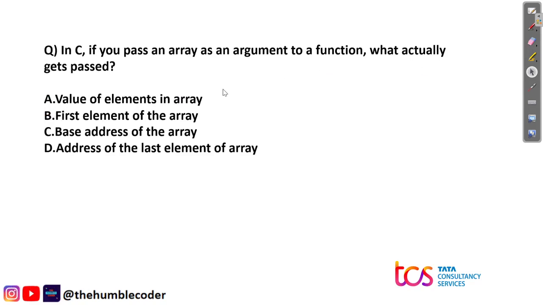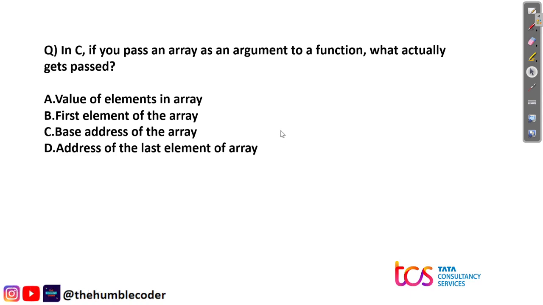So the next question is, in C, if you pass an array as an argument to a function, what actually gets passed? Okay, so if you pass an array as an argument to a function, what is actually getting passed to that function? So the 4 options are value of elements in an array, first element of the array, base address of the array, and the last option is address of the last element of the array.